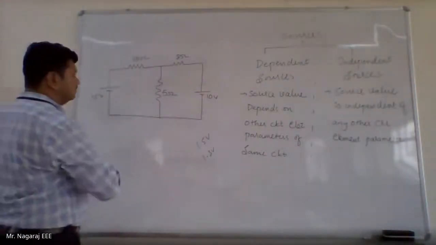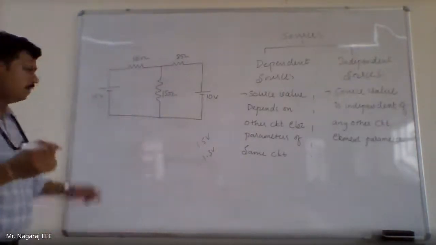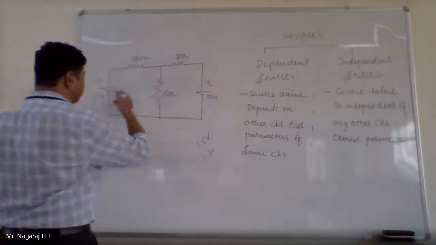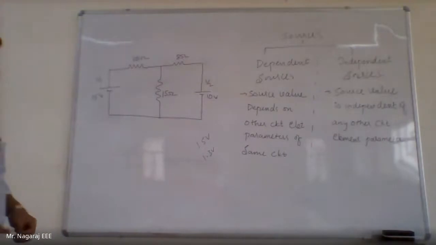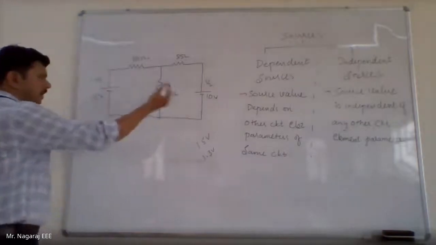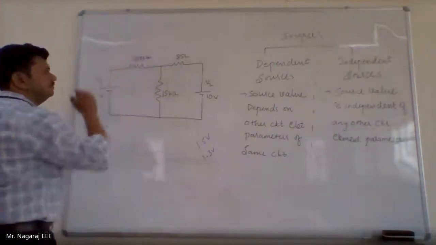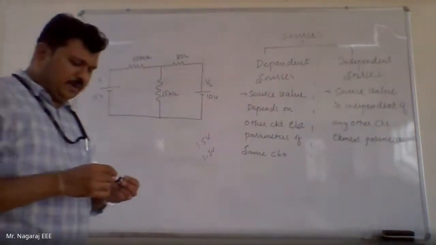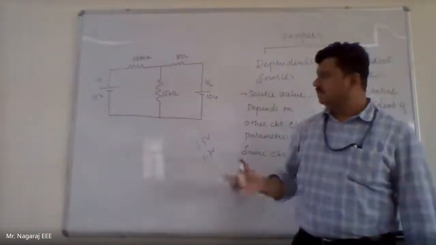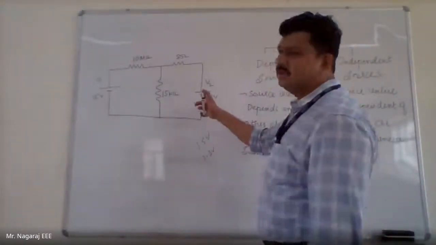Now instead of 5 ohms, if I make it 15 ohms, then also the value of this battery or the source V1 and source V2 will not change from 15 and 10 volts. Even if I make it 15 kilo ohms, the values will not change. If I make it 10 mega ohms, the values will not change. So with the change in any circuit element, if the source values are not changing, that source is called an independent source.